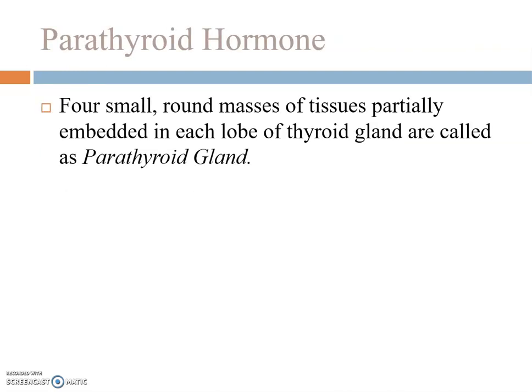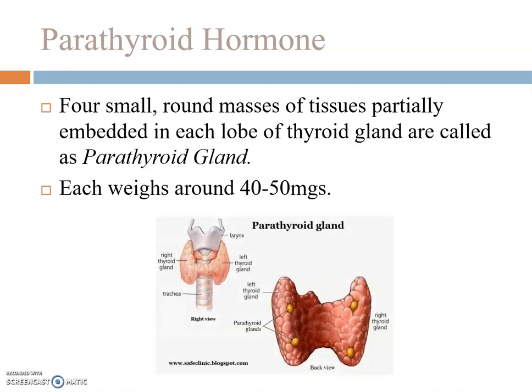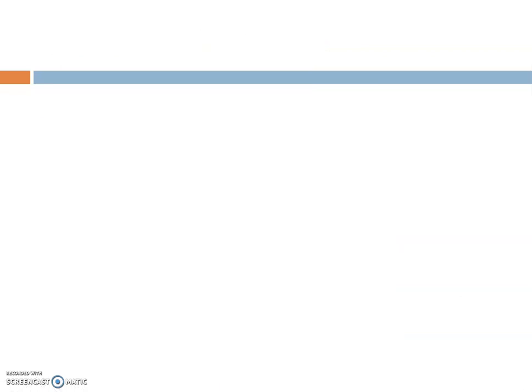Parathyroid hormone. 4 small round masses of tissue partially embedded in each lobe of thyroid gland are called parathyroid glands. Each weighs around 40 to 50 milligrams. Here you can see the 4 yellow dots embedded on thyroid gland. These 4 embedded lobes are called parathyroid glands.